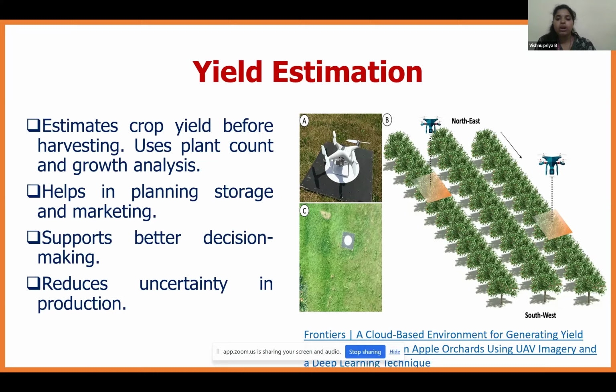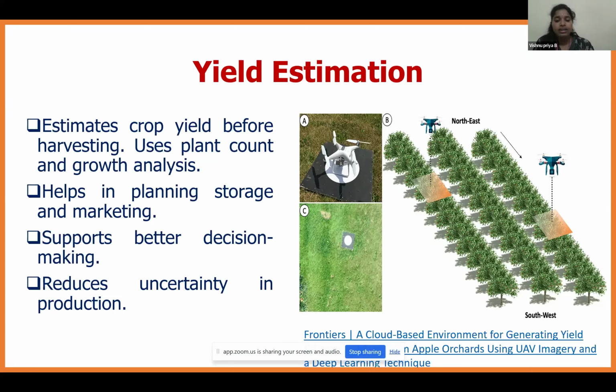the yield estimation by drone. So in image 1, that is in the A, it shows the drone image. In the B, how it is actually working has been shown. This is actually an apple farm in the Himachal region, that is the Kulu Manali region, where the drone is used. It has been detecting the number of plants per square feet area, and how the growth has been when compared to the other plants. Using this, the yield was being estimated.